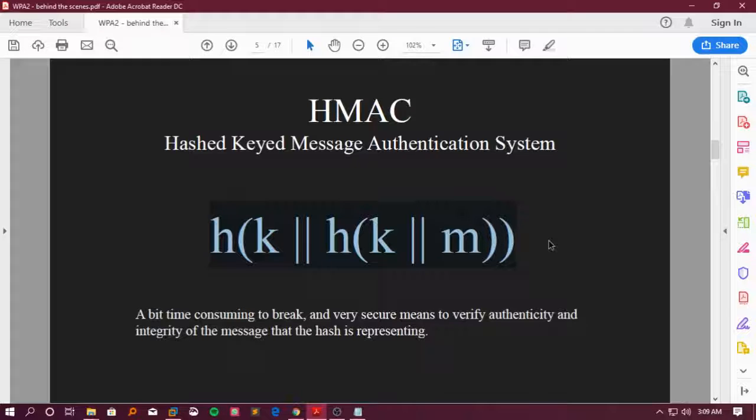So now they send this resulting hash from the whole operation along with the message to, for example, Alice. She is going to perform the same thing because she also knows the pre-shared key, right? When Alice does the same thing, and if the resulting hash is exactly identical to the hash that Bob sent, they can be 100% sure that the data has not been altered, because the hacker cannot know what the key was. So the hacker cannot recompute the new HMAC hash because he doesn't know the key. That's how Alice and Bob can be very sure that the data they receive has not been tampered with. So now we know the use of HMAC, how it works and how it is computed. So let's move on to the next chapter.